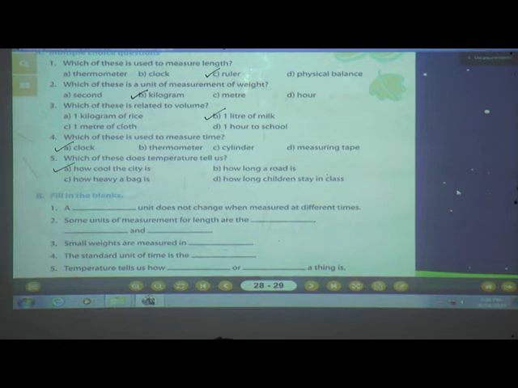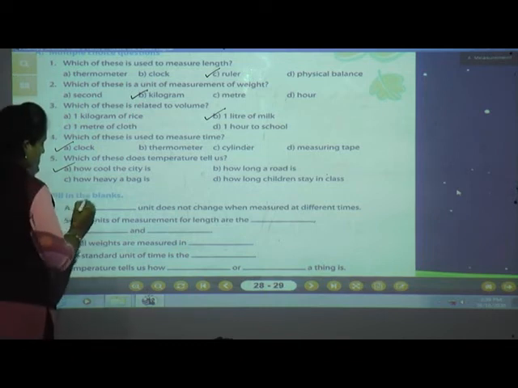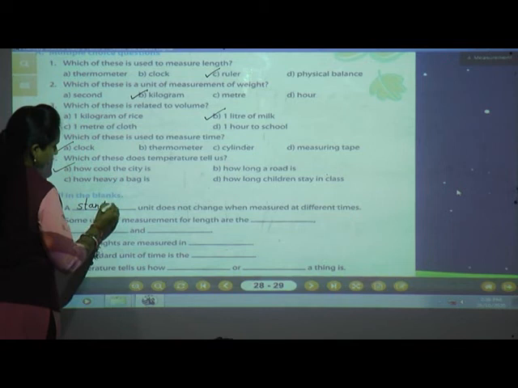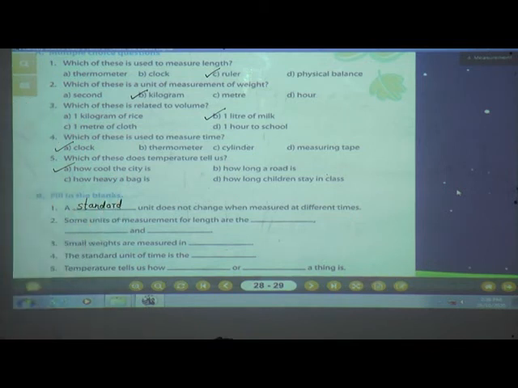See, what is the B question? Fill in the blanks. First one. A dash dash unit does not change when measured at different times. Yes, tell me. What does not change when we measure at different times? Standard unit. What does not change? A standard unit does not change when we measure at different times. Isn't it? Very good. Now see the second one.